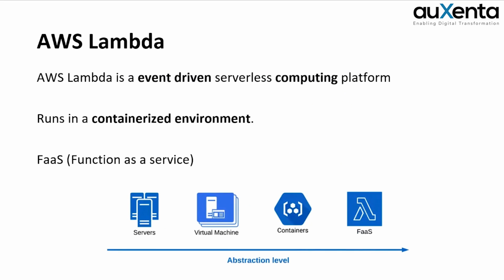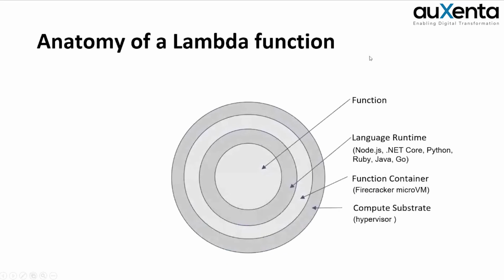And then we have discussed about the AWS Lambda, which is one of the most important topics in AWS serverless because it's the compute of serverless. Again, we have discussed about the abstraction level, how it changes from servers to Lambda, and the anatomy of a Lambda function.